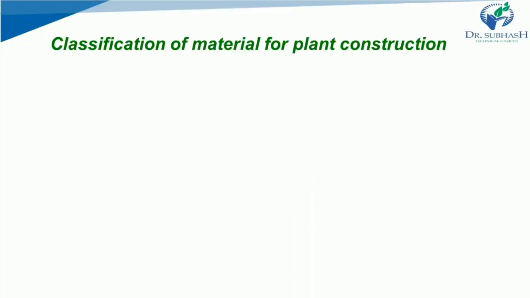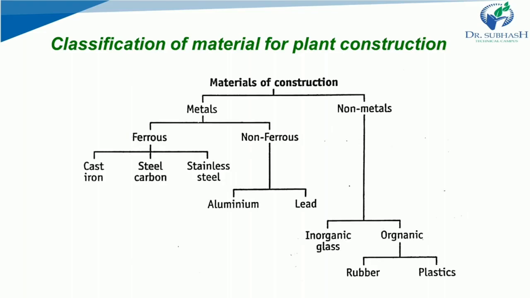Now, coming to the next, classification of material for plant construction. You can pause the video to see, understand the chart given here. You can also jot it down in your notebook. Materials of construction have metals and non-metals. Again, metals are divided into two types, ferrous and non-ferrous. Again, they are classified into different types, which we will see individually in all the categories. Right? So please remember this.